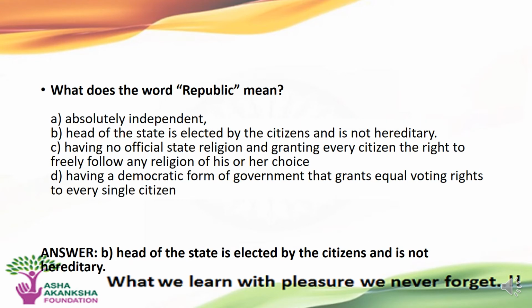The next question is, what does the word republic mean? Options are A. Absolute independence. B. Head of the state is elected by the citizen and not hereditary. C. Having no official state religion and granting every citizen the right to freely follow any religion of his or her choice. Or D. Having a democratic form of government that grants equal voting rights to every single citizen.